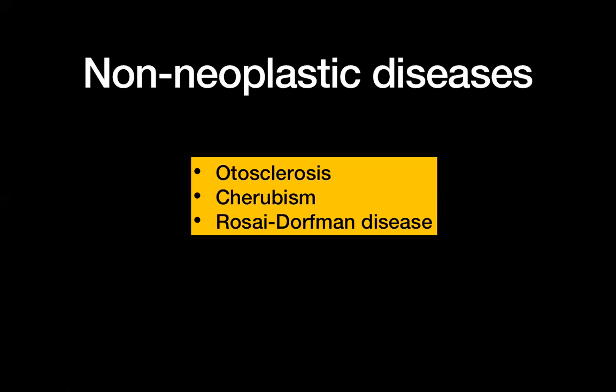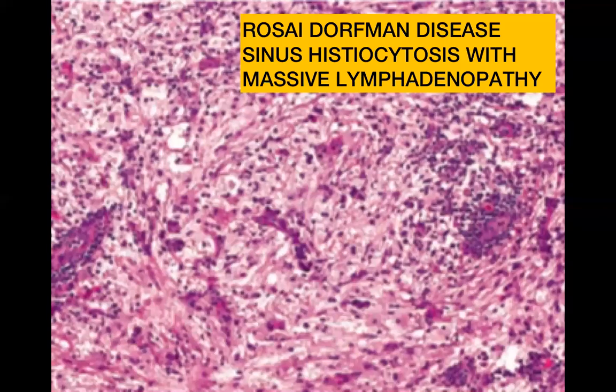We now move on to our non-neoplastic diseases, and we're going to cover 3 diseases: Rosai-Dorfman, cherubism, and otosclerosis. The very first one is Rosai-Dorfman disease. This is actually sinus histiocytosis with massive lymphadenopathy. It can come as either a lymph node or as a lesion in soft tissue. If you think that this image looks very similar to what I showed you for rhinosclerosis, rhinoscleroma, you are not wrong. Because again, you have histiocytes in both of these lesions and they are just sheets of histiocytes.